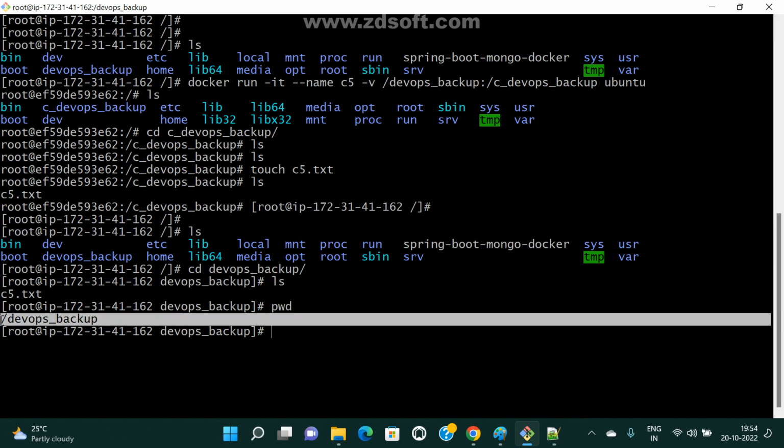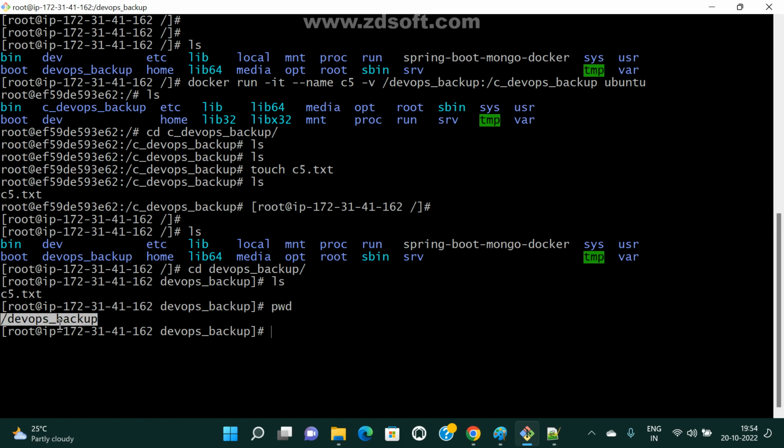Now got it, right? Anyone any doubt here? This is not my volume path. This is my file system path. I manually created one directory, and this directory path I attached to the container. So if you want to give a bind volume, we need to give a slash and then your directory name. This is your local file system path, and the remaining story is the same. Whatever we want we can give.